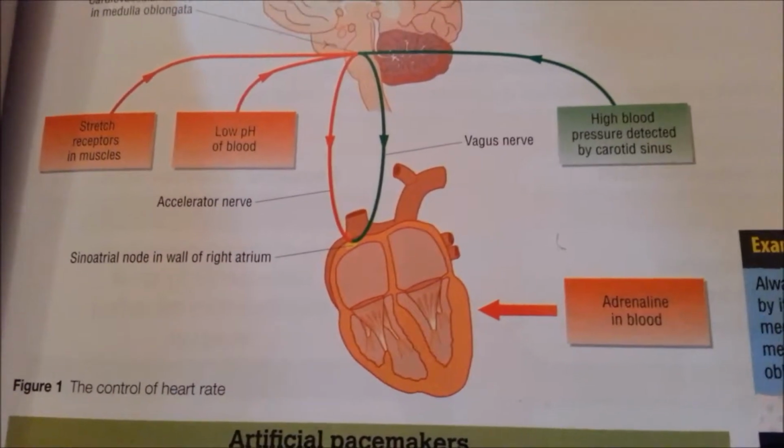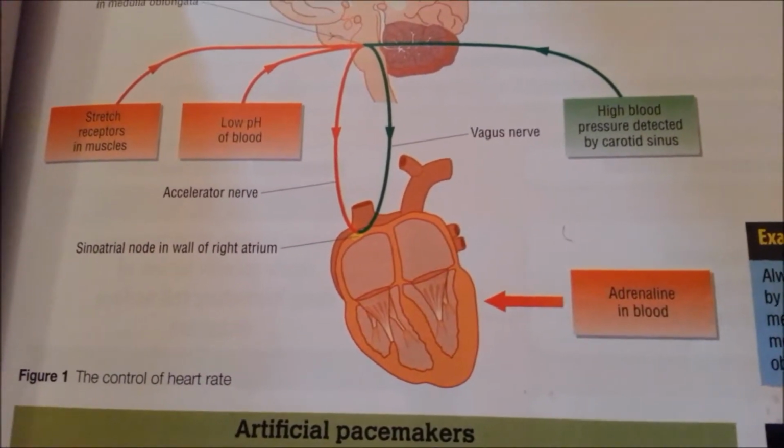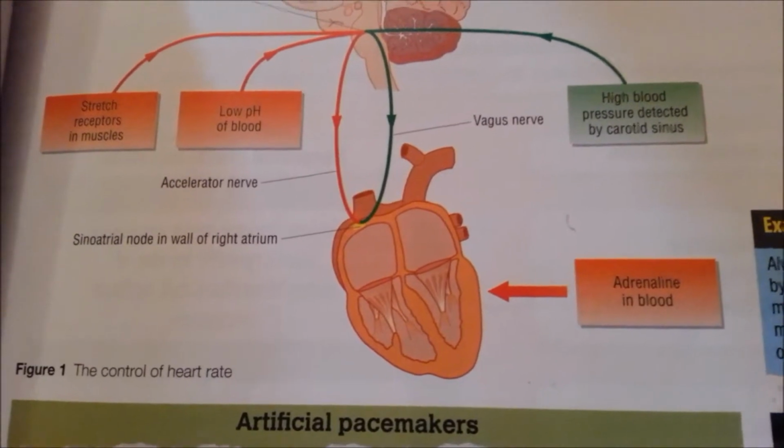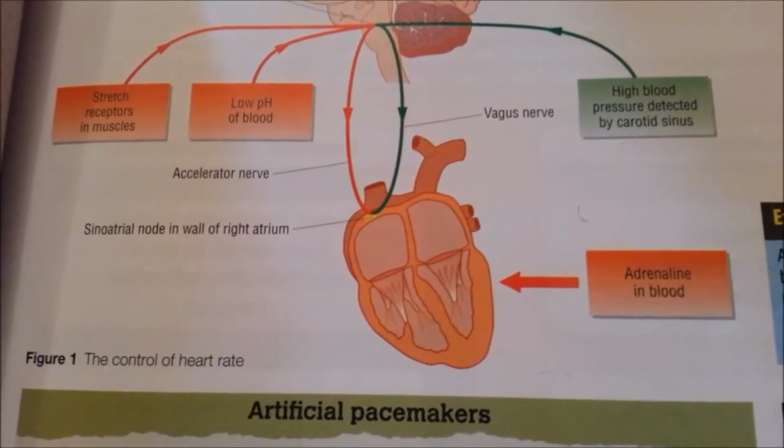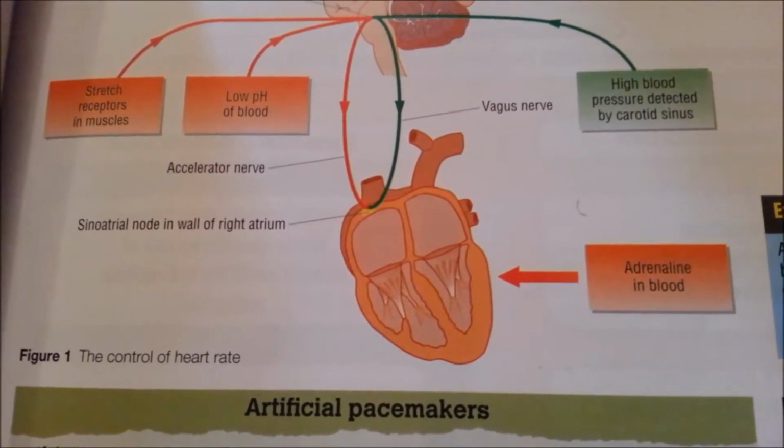The diagram henceforth also shows adrenaline in the blood and how it affects the heart rate. It also shows the sinoatrial node in the wall of the atrium.